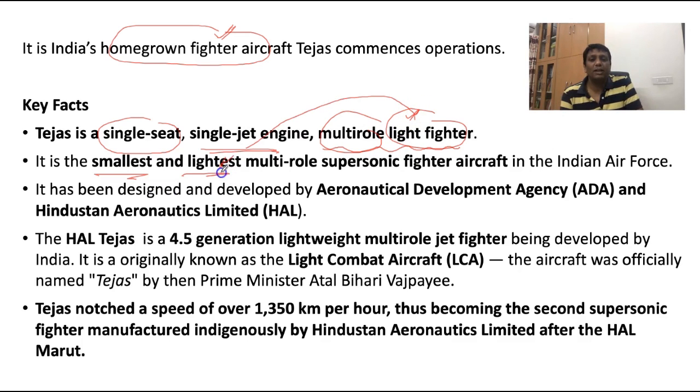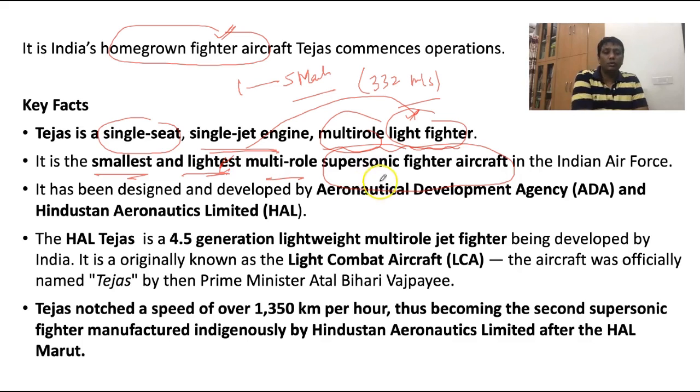Connect this with multi-role operations, and it's a supersonic fighter aircraft. Supersonic means that the speed can go around 1 to 5 Mach. And 1 Mach is equal to around 332 meters per second. So I hope you can calculate the value that comes under supersonic. So 1 Mach is equal to how much? That is 332 meters per second. So more than 1 Mach up to 5 Mach, this is what supersonic is.